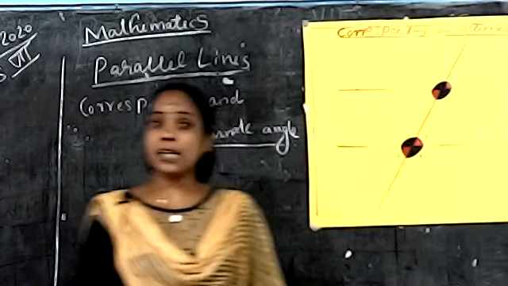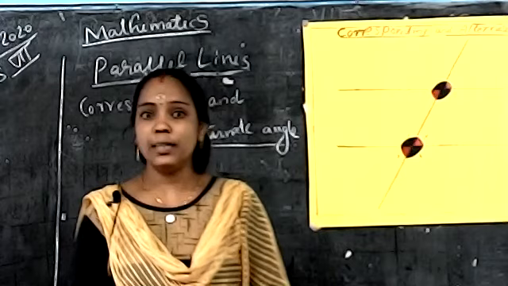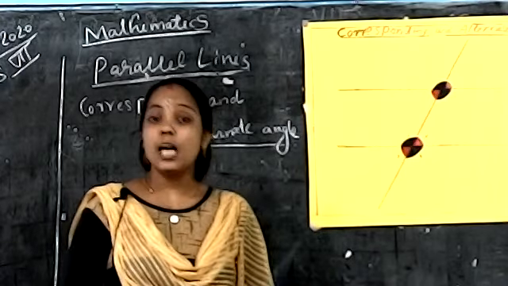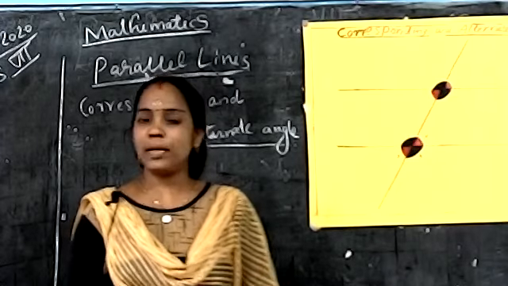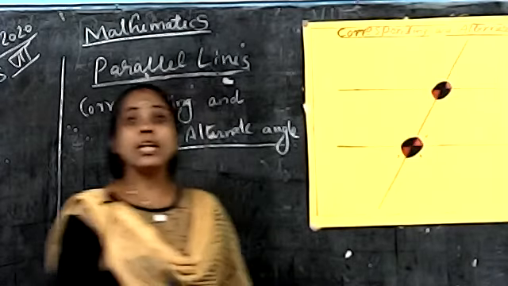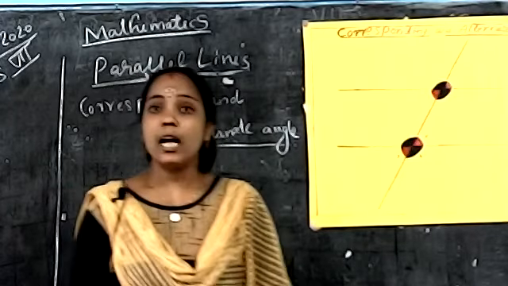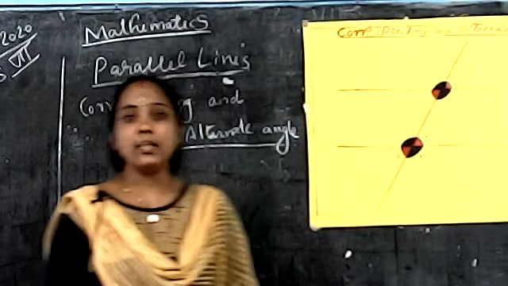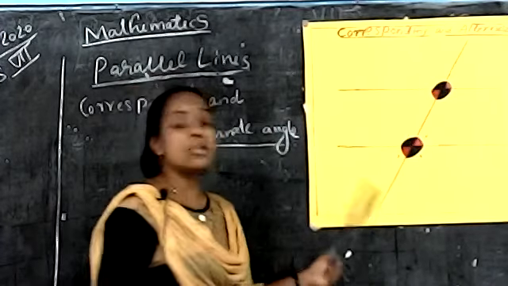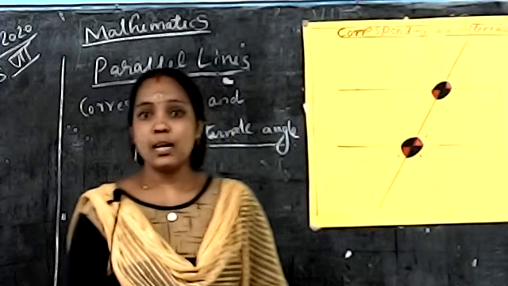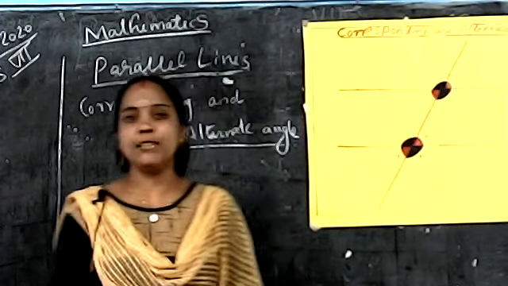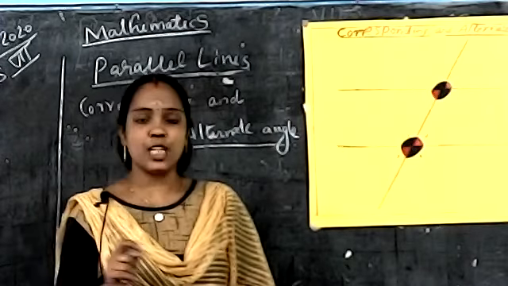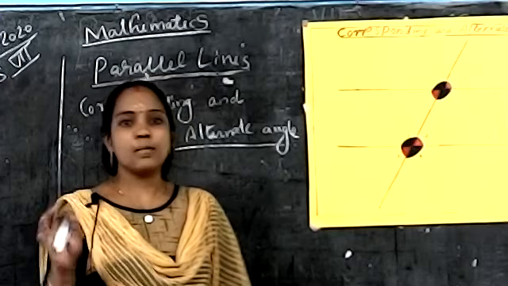If the angles are formed in a similar position, they are called corresponding angles. What do you mean by corresponding angles? When a line cuts across a pair of parallel lines, the angles formed in a similar position, that word is very important, are called corresponding angles.